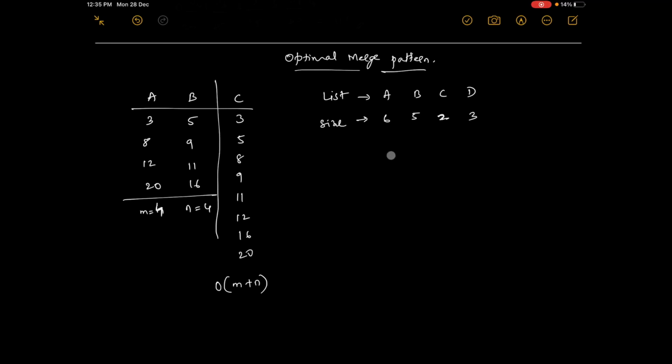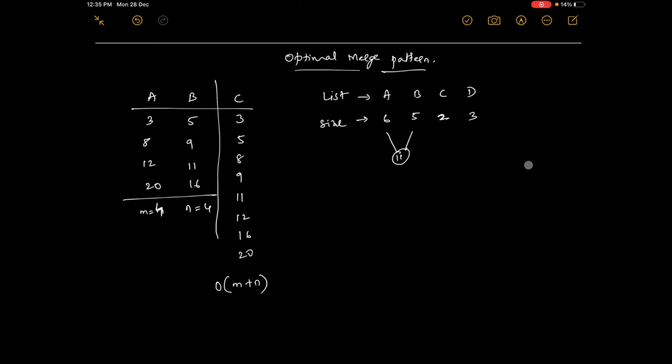Now I have to merge these. So let us see what are the different methods or patterns we have. I'll merge 6 and 5. I'll get 11 elements, because when I merge two lists, I get the sum of them. So 6 plus 5 gives a new list with 11 elements.